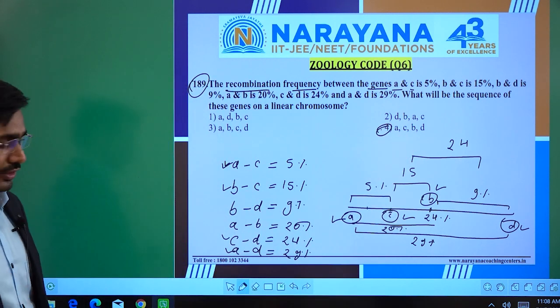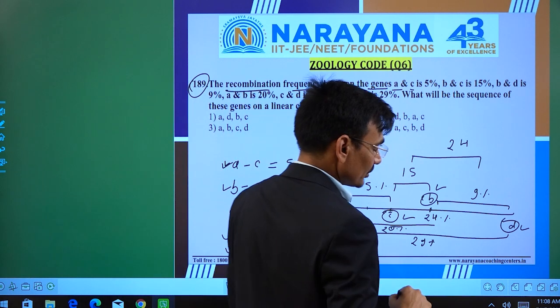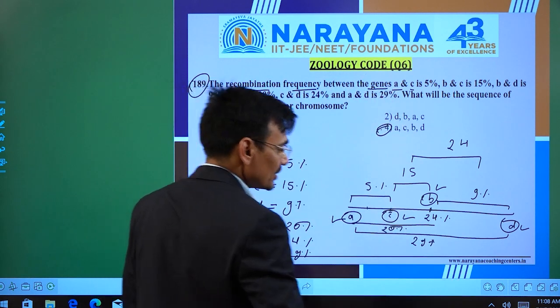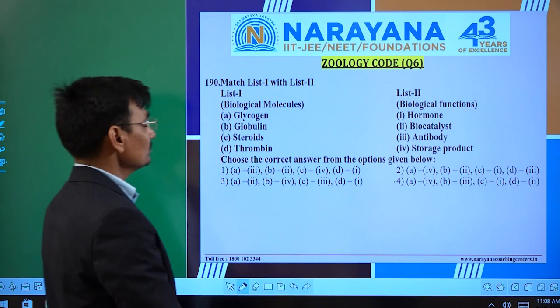Okay, got it? That is how to find out the sequence of the genes according to the distance between the genes. Let's move to the next one.